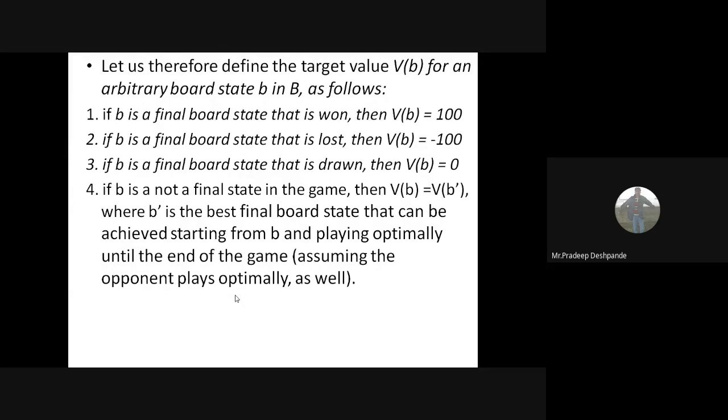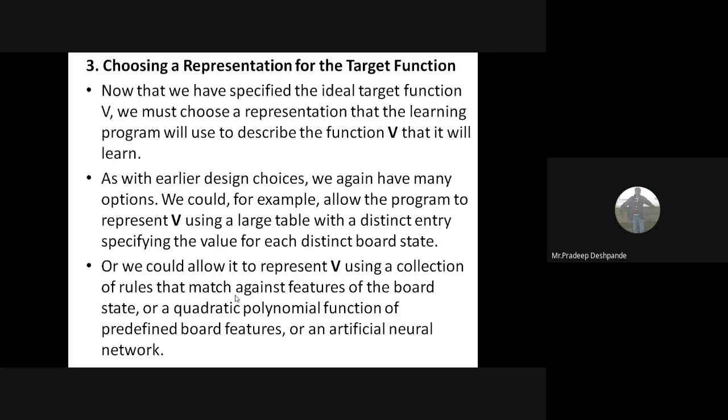Or else, we could allow the program to represent V using a collection of rules that match against the features of the board state, or a quadratic polynomial function also we can take. To represent the target function, we can use anything here: a quadratic polynomial function, or else an artificial neural network. Anything is possible.